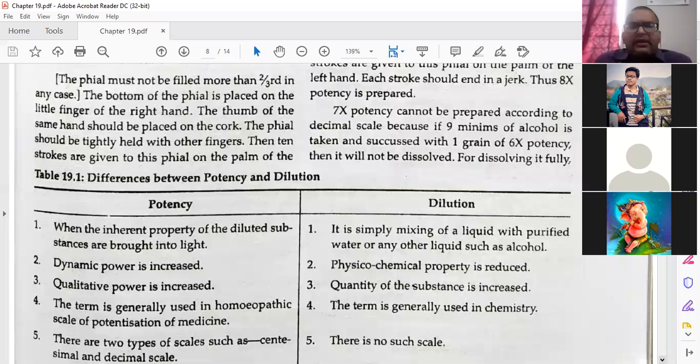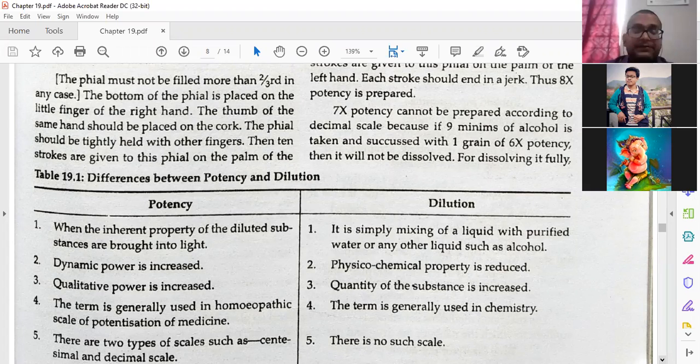Then next is the 7x potency. 7x potency cannot be prepared according to the decimal scale because if 9 minims of alcohol is taken and succeeded with 1 grain of the 6x potency, then it will not be dissolved, as per the European Committee of Homeopathy and Dr. Hahnemann. Why are we not able to make 7x liquid potency? Because only 10 minims of the liquid is not sufficient to dissolve the 1 grain of drug material. That is the reason.